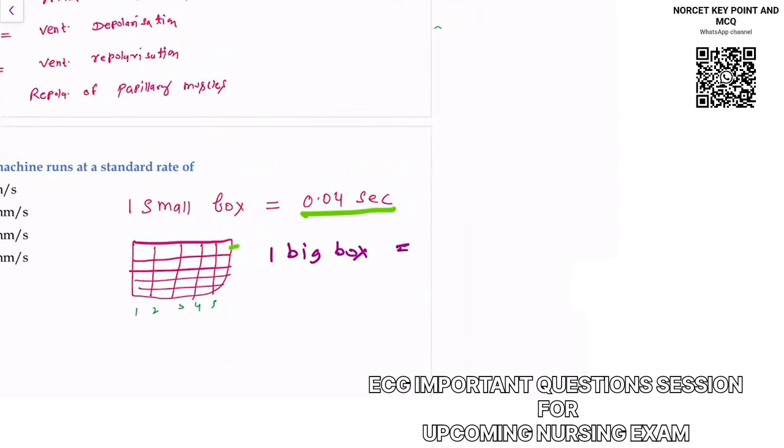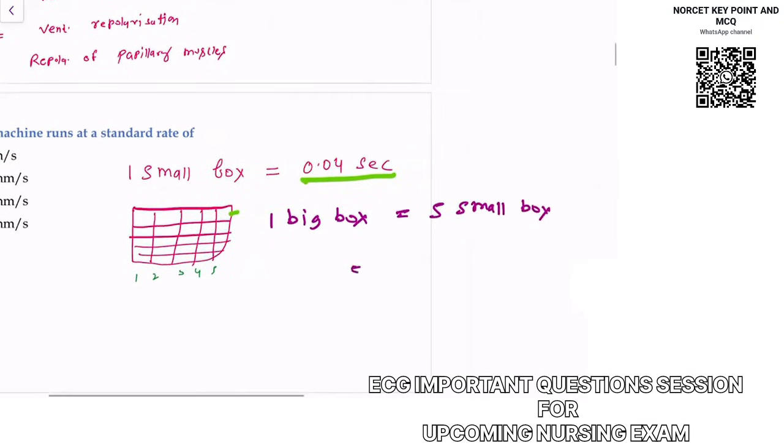You can see 5 small boxes, right? So 5 multiplied by 0.04, the distance of this one big box will be 0.2 seconds. So these are some expected questions that they can ask in your exam.